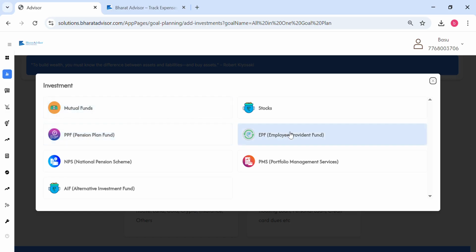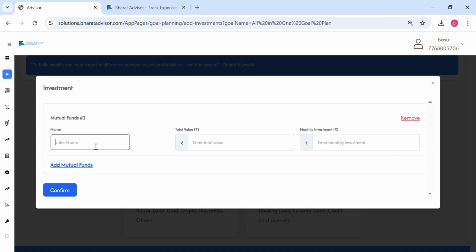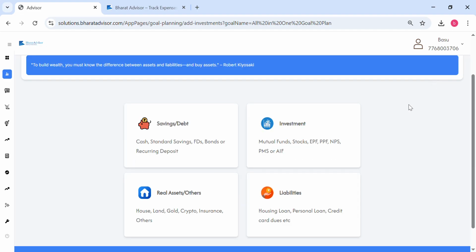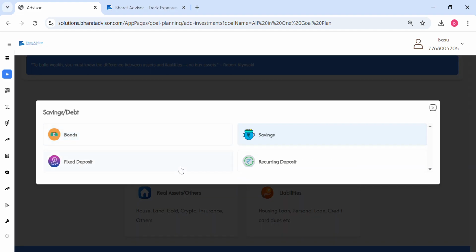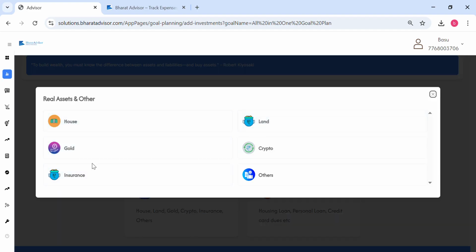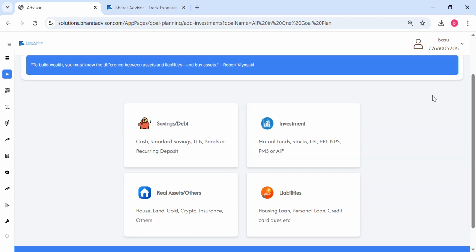You have PPF, EPF, a lot of options. For example, I will put in a large cap fund, put in 1 lakh rupees here, and say the monthly investment is 5,000. Now you can confirm this. You can add as many funds and as many stocks as you want. Similarly, you can add savings, bonds and other things here. Then you can also add house, land, gold, crypto, all those things over here.